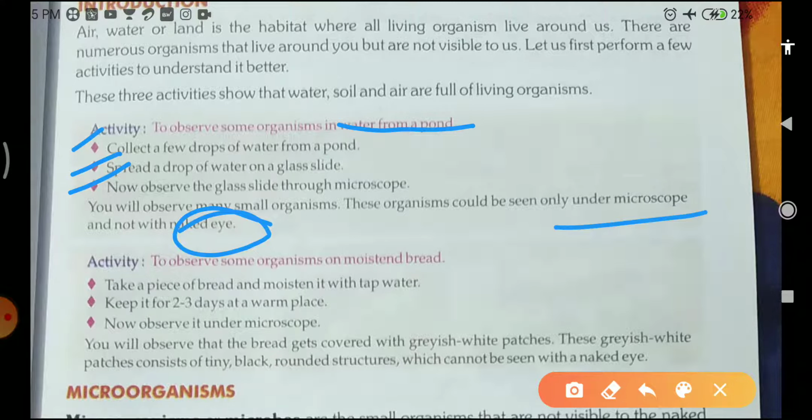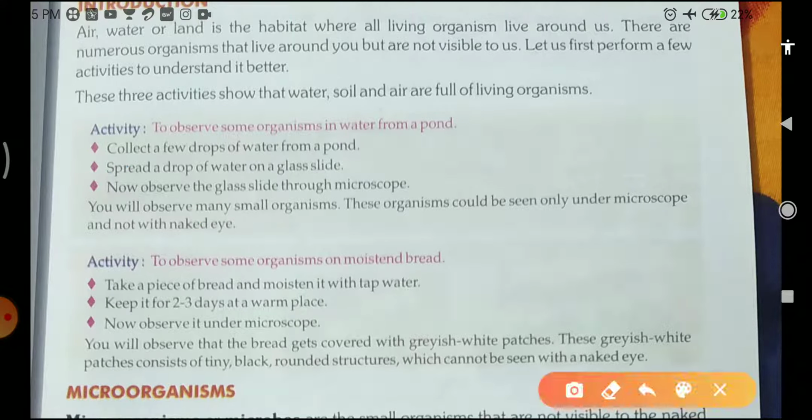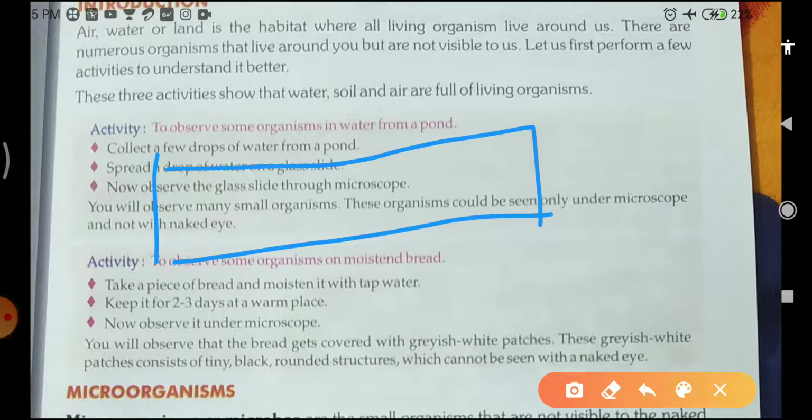Now I will explain what you will do. Take a glass slide, this one is your glass slide, and put a few drops of pond water on it. The choice is yours: you can put a cover slip, or without the cover slip you can also see under the microscope.